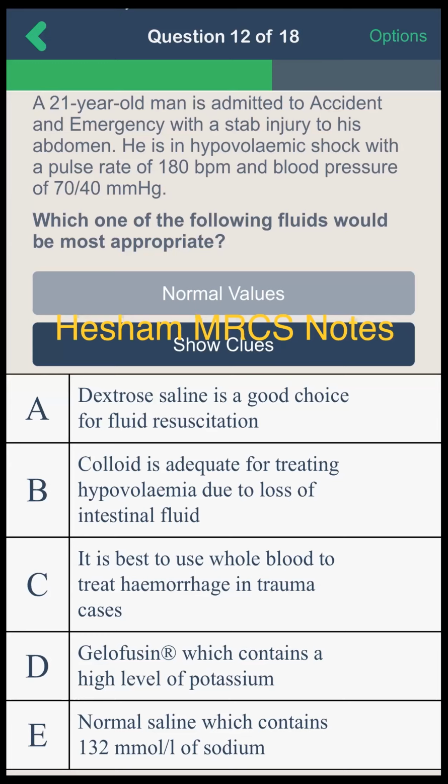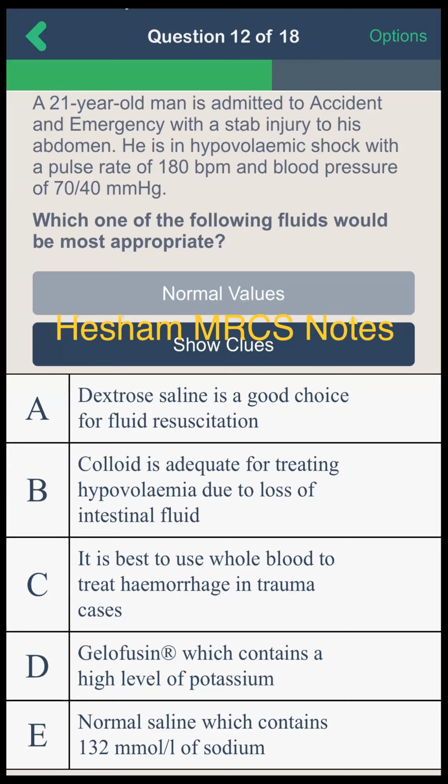A 21-year-old man is admitted to accident and emergency with a stab injury to his abdomen. He is in hypovolemic shock with a pulse rate of 180 beats per minute and blood pressure of 70/40 millimeter of mercury. Which one of the following fluids would be the most appropriate?